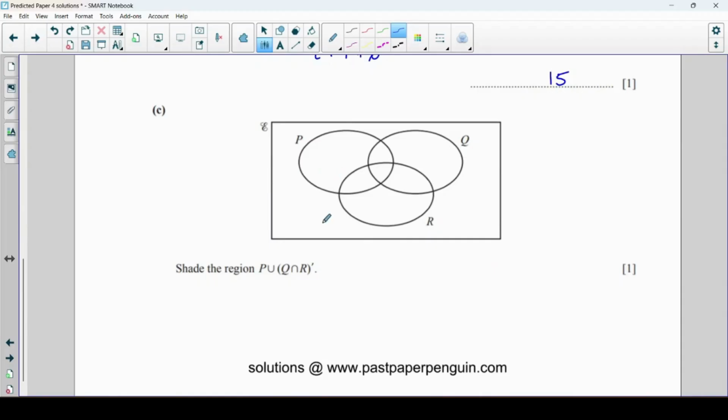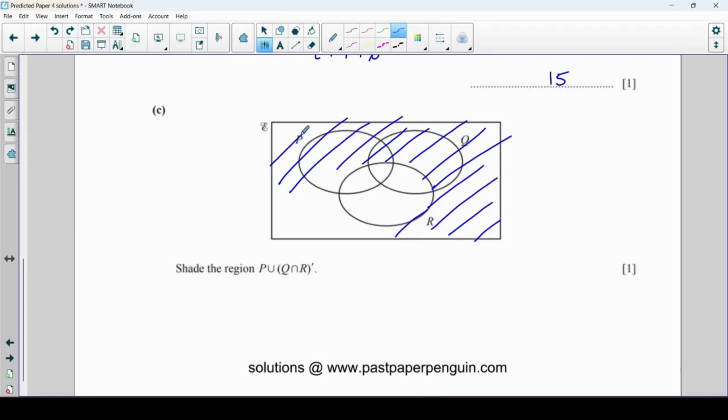Okay, and they've really made these quite tricky actually. So now we want P union Q intersection R, but then the complement of that. So let's do that Q intersection R and the complement of that first. So Q intersection R is this. So the complement of that is everything outside of that. So I'm now going to shade everything outside apart from that little bit there, which seems like a lot of the diagram.